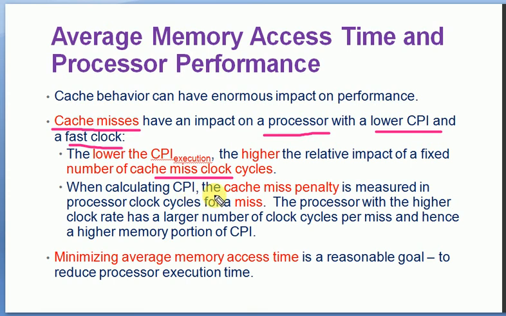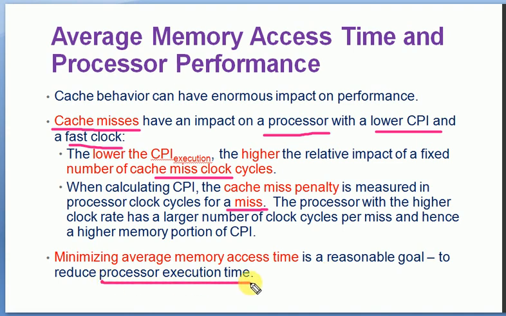When we calculate CPI, the cache miss penalty is measured in processor clock cycles for a miss. If it is a miss, when we consider CPI, cycles per instruction, we are considering the miss penalty in relation to the processor clock cycles for a miss. A processor with a higher clock rate has a larger number of clock cycles per miss, and because of that a higher memory portion is used for CPI. Now minimizing average memory access time is a reasonable goal to reduce processor execution time.